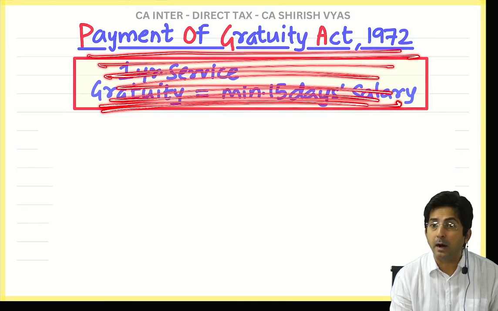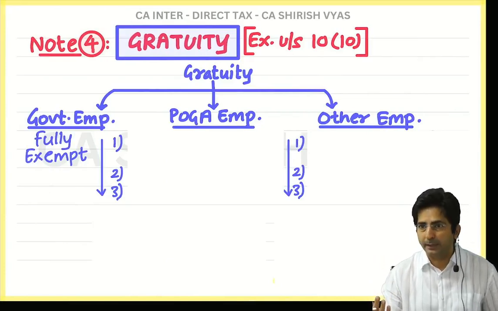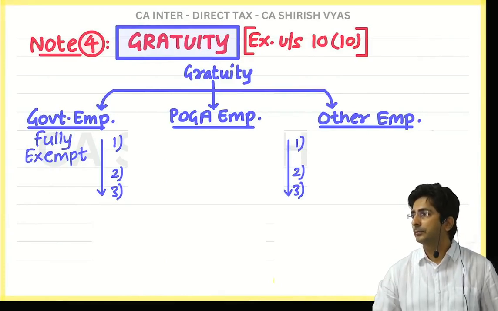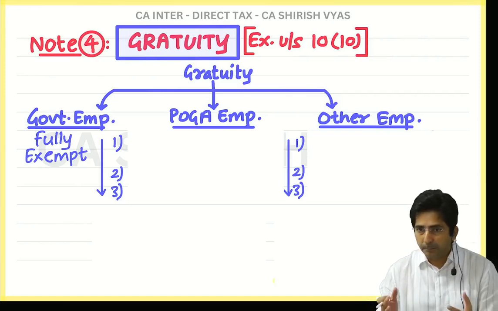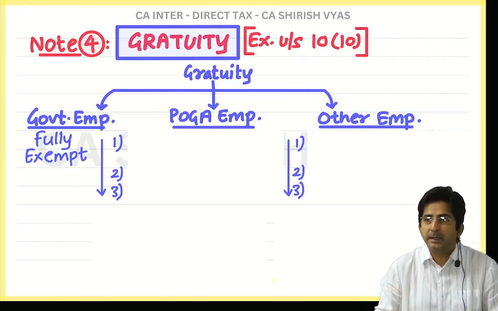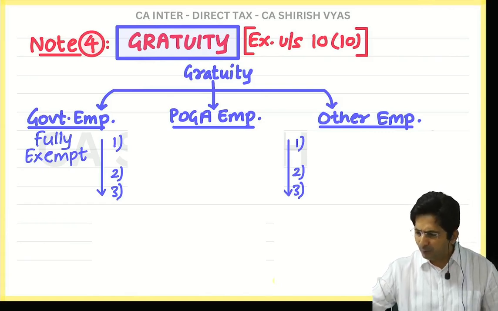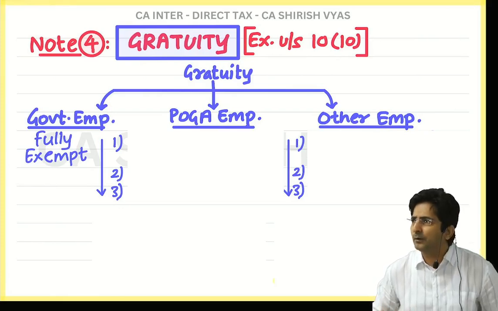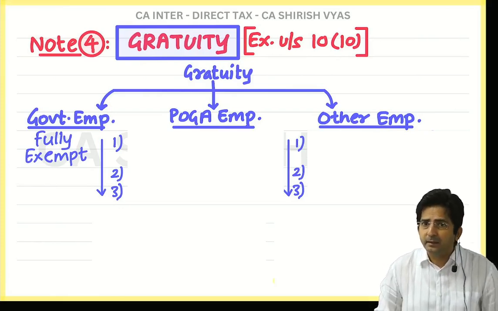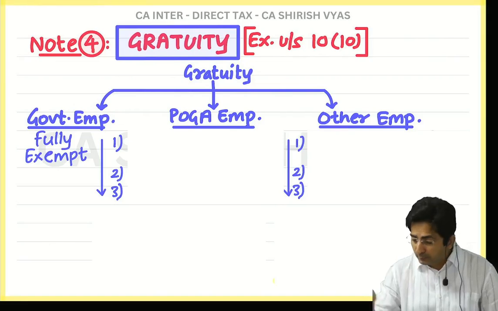That is called POGA. What a POGA employee is, I'll tell you, but let me first say something about the Payment of Gratuity Act. For gratuity there is a law, the Payment of Gratuity Act 1972. And you know why the law was made? Because some employers are ungrateful. Like imagine if I say, you worked under me for 20 years, so what? You didn't work for free. I was giving you salary. Now you are retiring, get lost. Next employee. So this is so ungrateful. There are people like this in India. So for such people, there came a law, the Payment of Gratuity Act.